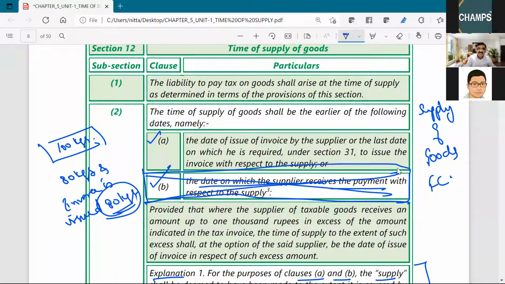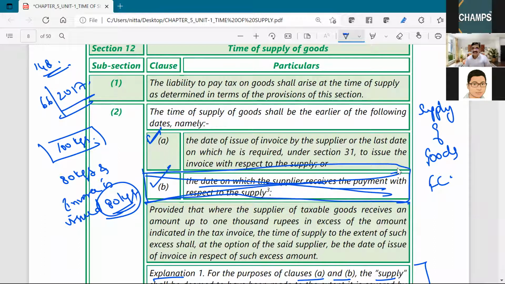You consider only this point, means date of invoice or the last date on which invoice ought to have been issued. You take only that point. This is as per notification number 66/2017. Now this notification has been issued having regard to the powers conferred to the central government under section 148 of the CGST Act.